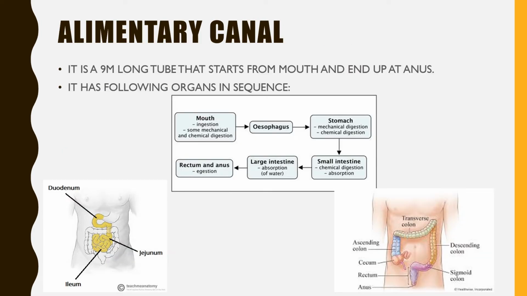Let's find out what an alimentary canal is. Basically this alimentary canal is a 9-meter long tube which starts from the mouth and ends at the anus. And basically the organs are in the following sequence. It starts with the mouth as said, which is important for mechanical and chemical digestion. Then comes the esophagus, or you can say food pipe, then stomach, small intestine, large intestine, and then rectum and anus for the egestion process.